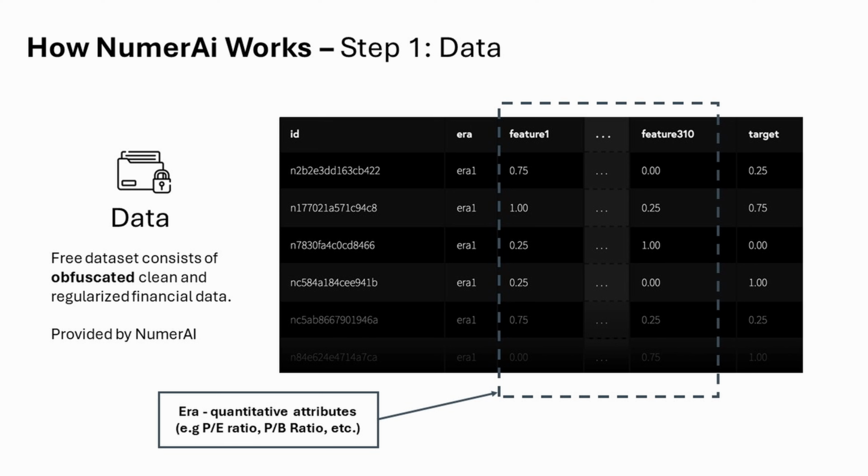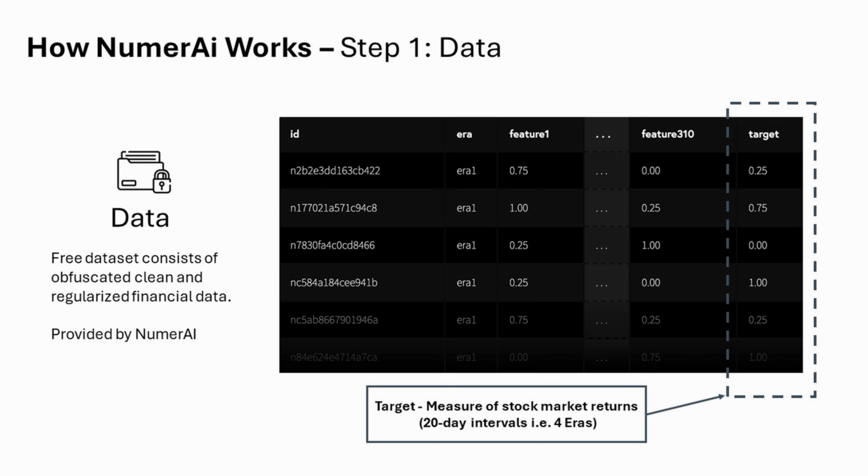This could be a price over book, it could be free cash flow, it could be price over earning, but again, it's concealed. It's important to note that NumerAI will provide you over 2,000 features for a given stock ID at a particular era. Whilst you can choose all of them to train your model, it will be heavy and you would need to use a cloud computer, virtual network, or a virtual notebook, as regular computers won't be able to handle training this many features or rows of data. And additionally, part of training the model involves identifying the key features that sway the accuracy of your model, so selecting them all might not be wise.